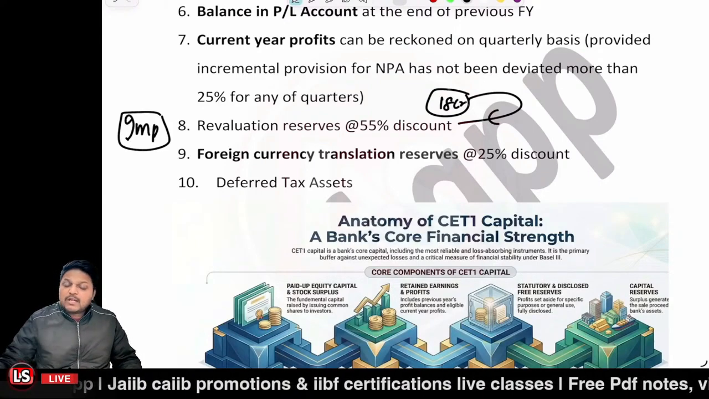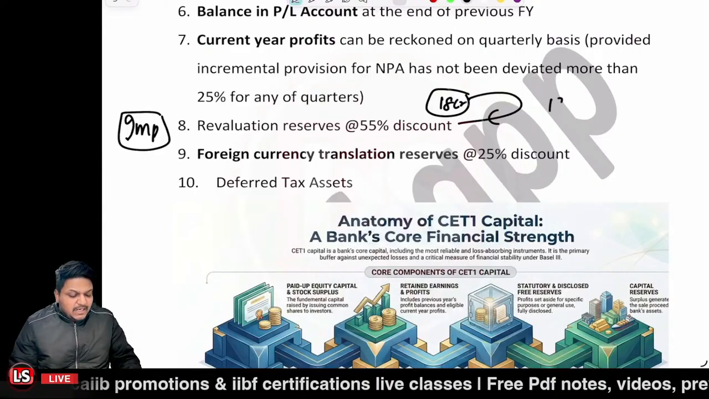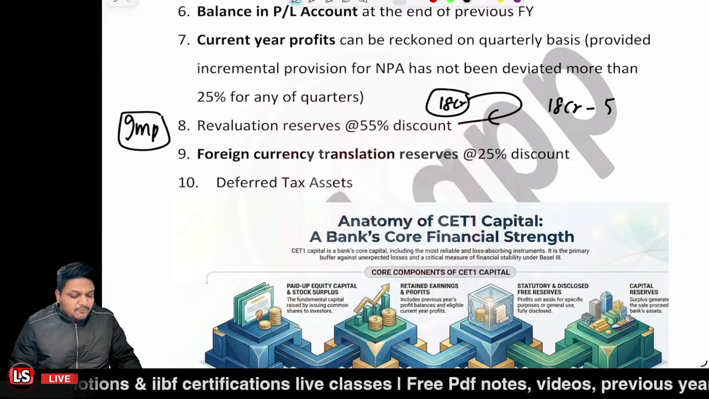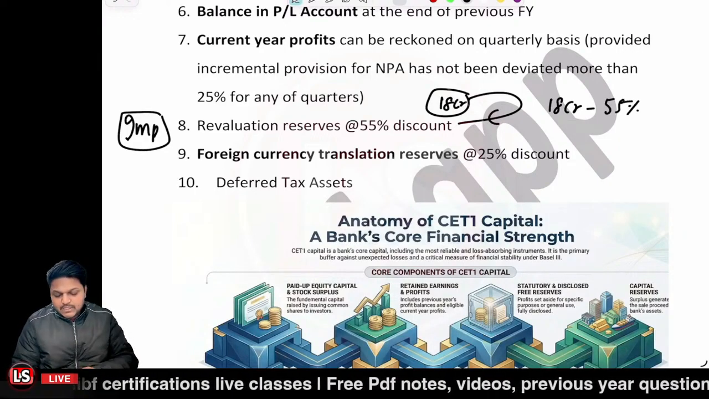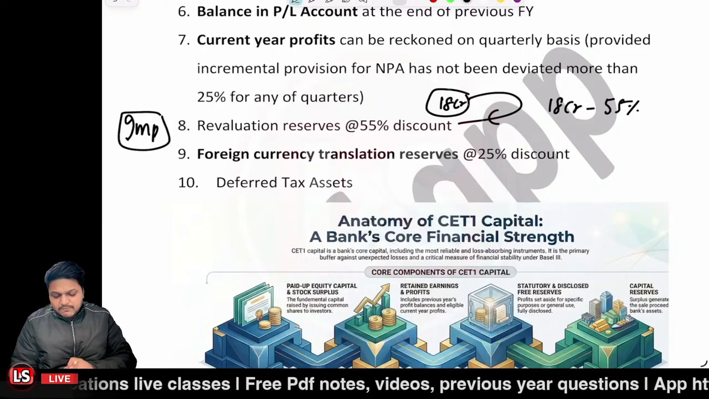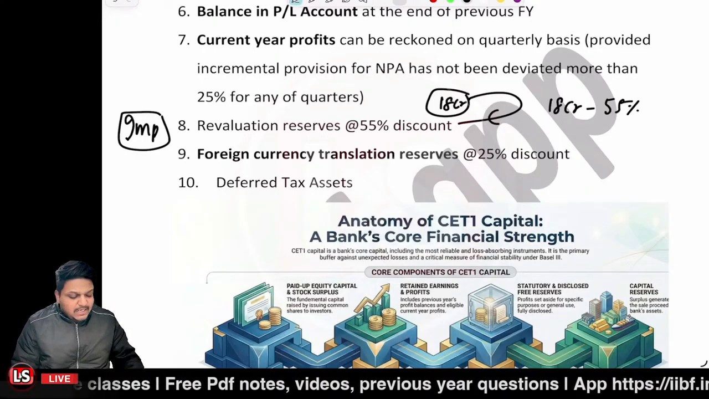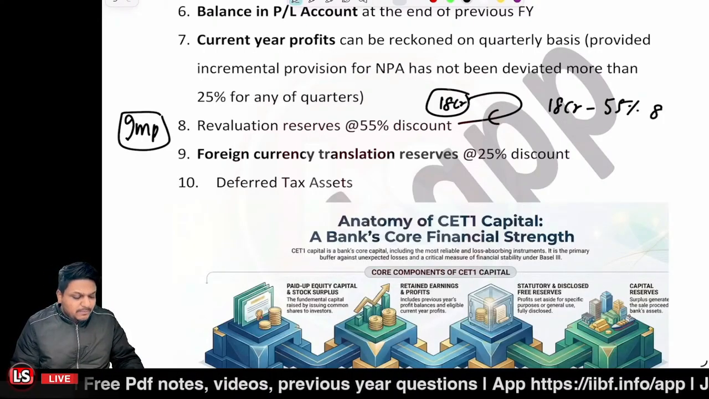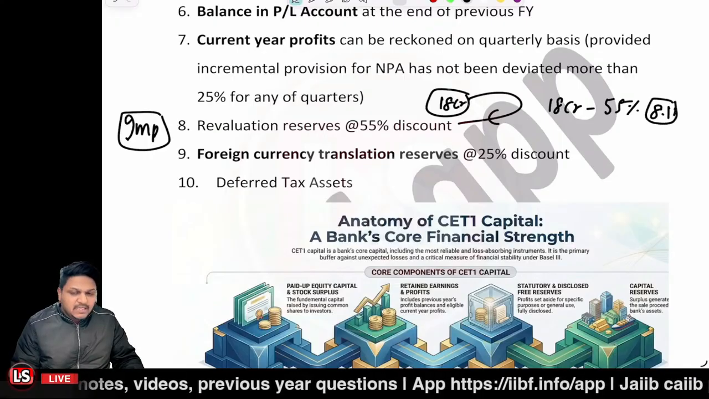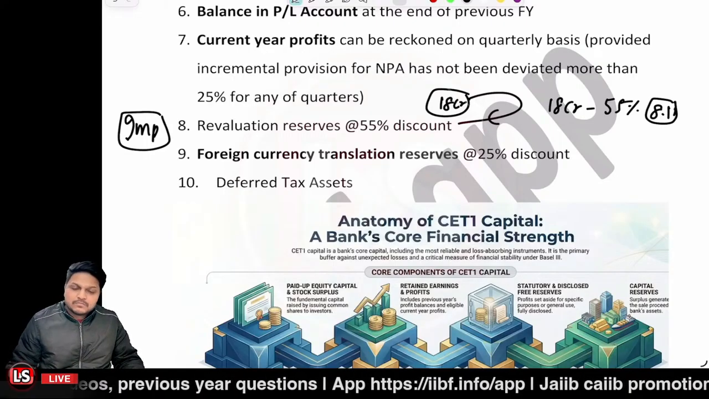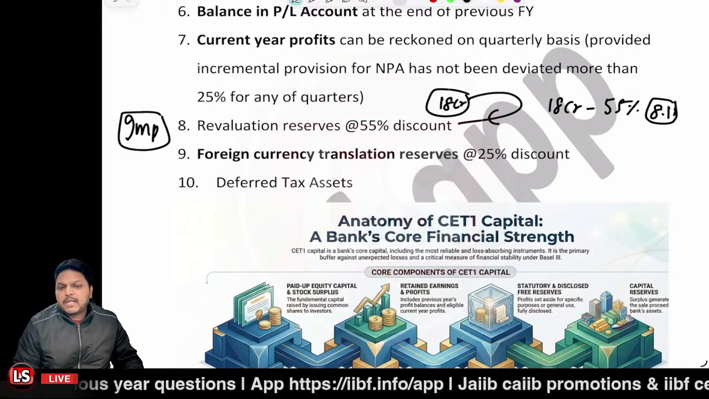So we have to discount it by 55%. It means 18 crore minus 55%. That is 8.1 crore value that can be considered under the CET1 component. Is that clear? I'm just giving an example related to it.